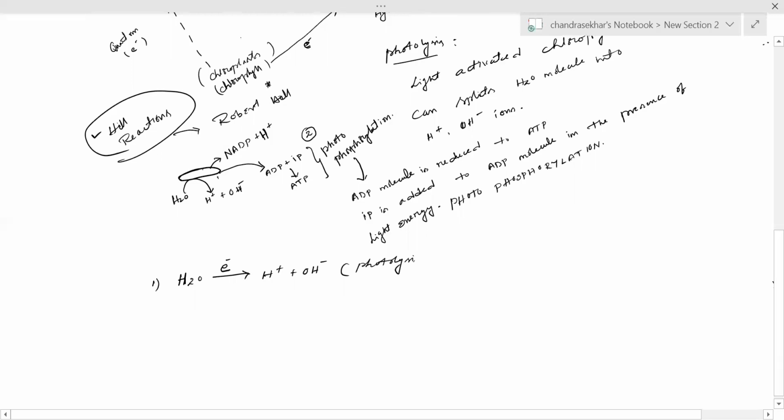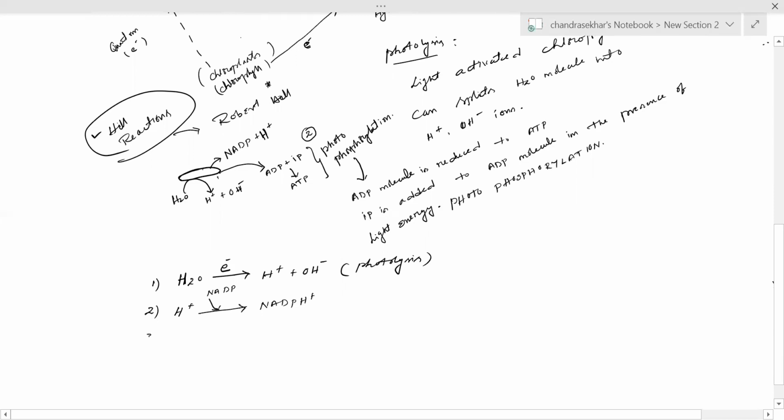Photo means light, lysis means breakdown. So the breakdown of water molecule into hydrogen and hydroxyl ions is called photolysis. The second one is that the H plus ions are accepted by the electron acceptor called NADP. The NADP turns into NADPH.